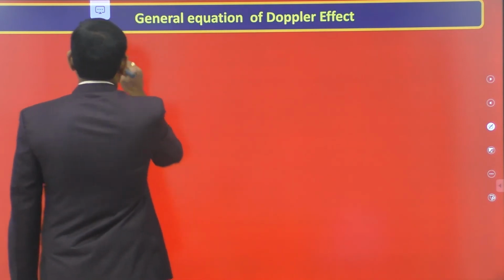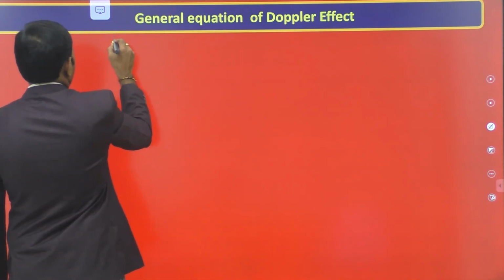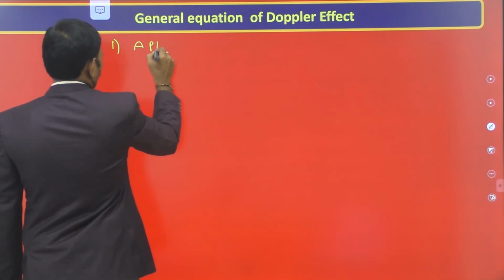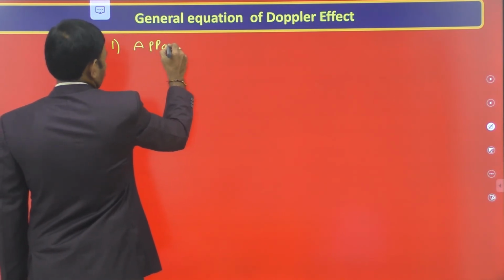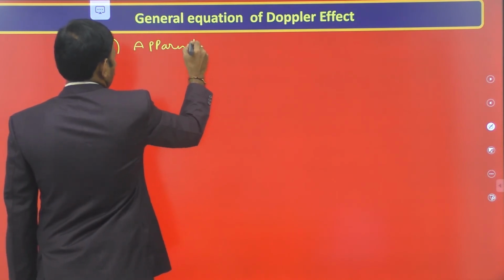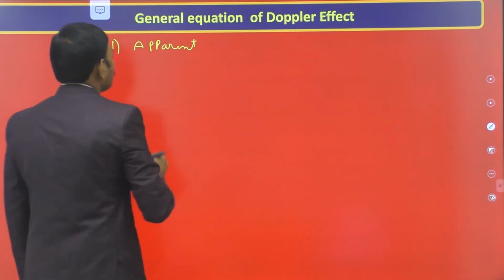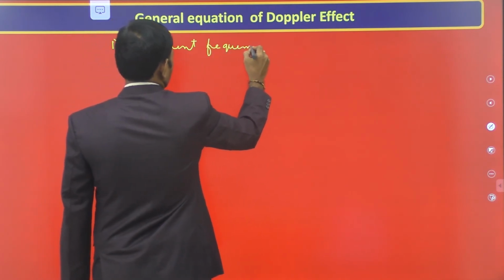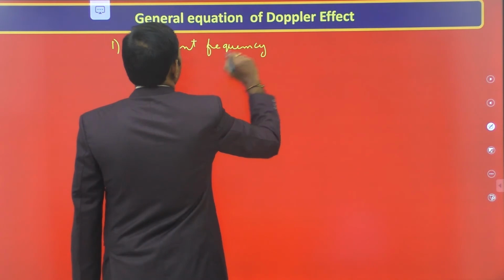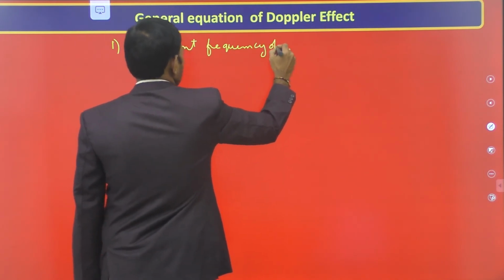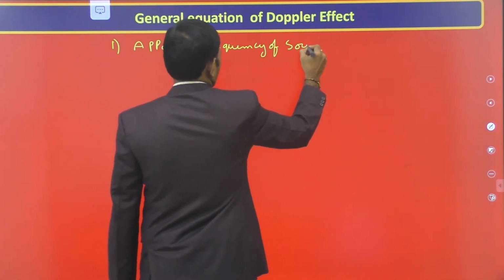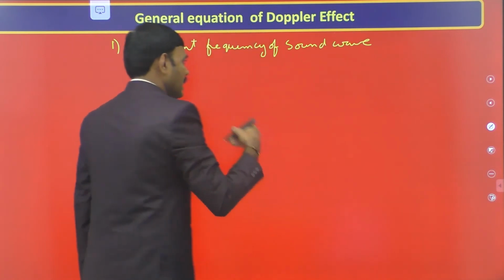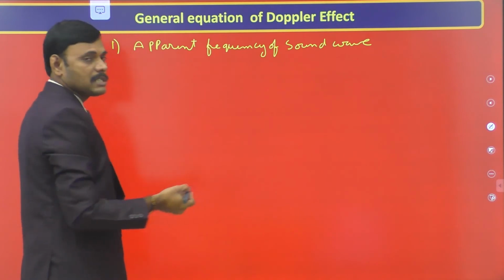First of all, I would like to write the apparent frequency in a general form applicable for all cases. From the derived expressions, I come to an idea. The apparent frequency of the sound wave received by the observer. This is regarding sound waves. Light is different. Light also shows the Doppler effect, but its equation is different. We will discuss it in wave optics.